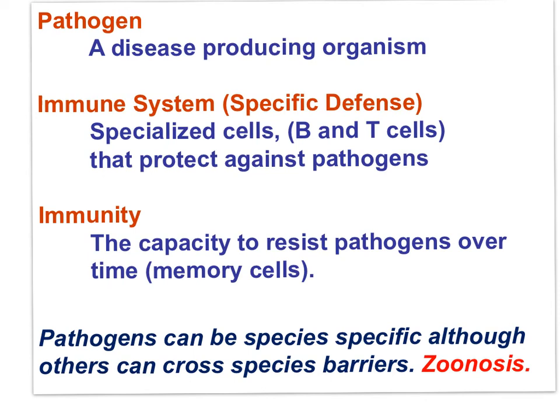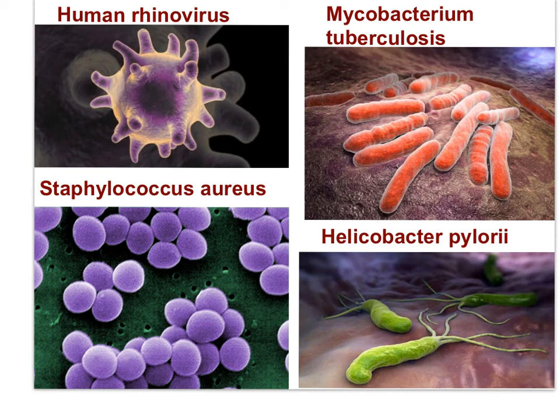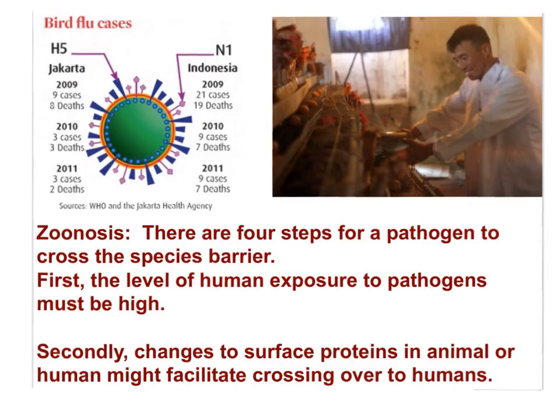Now, before moving forward, I want to say that pathogens are typically species-specific, although pathogens can cross the species barriers. This is known as zoonosis. All of the pathogens on this slide are species-specific pathogens, pathogens specific to the human species. There are some pathogens, such as bird flu, H5N1, that can jump from one host to another.